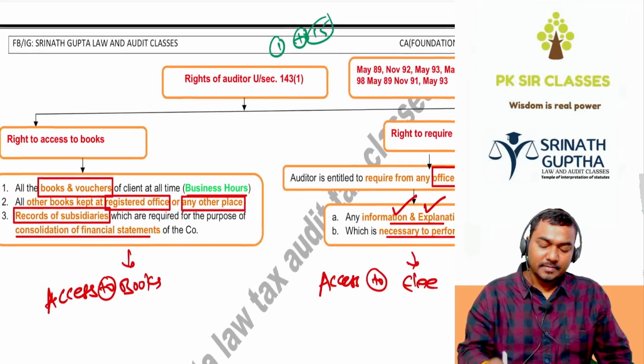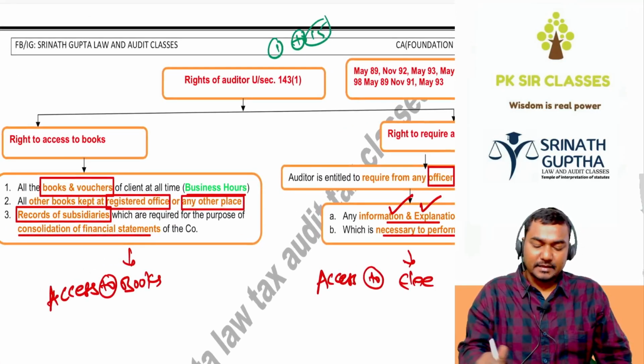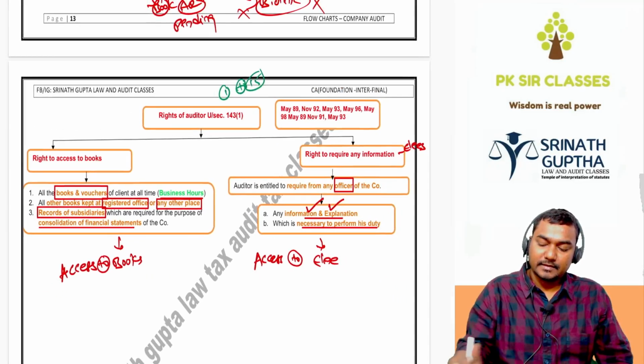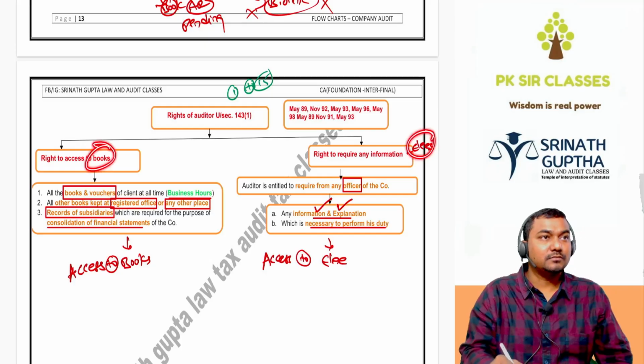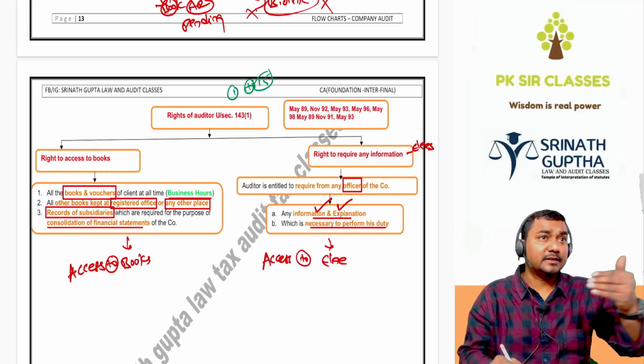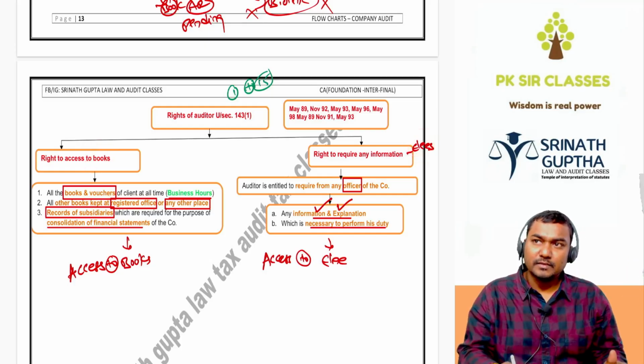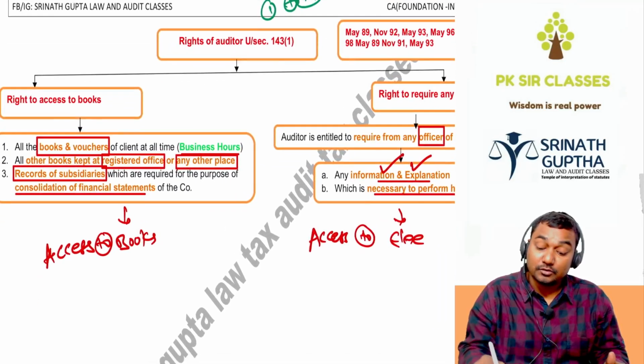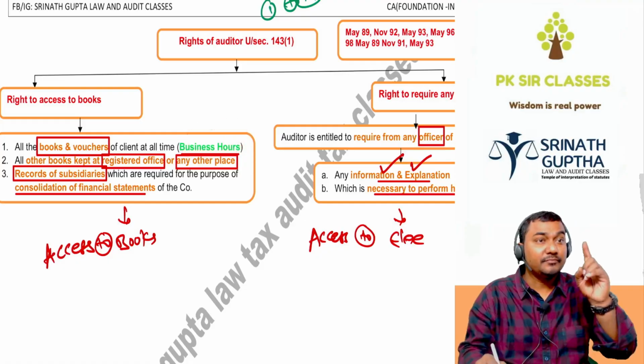Rights of the auditor: first, he has two rights basically, the right of access to books and the right of access to employees. He can inspect the books, he can inspect the employees. So he has the right of access to the books of accounts of the client during the business hours only. This came in the exam, during the business hours.